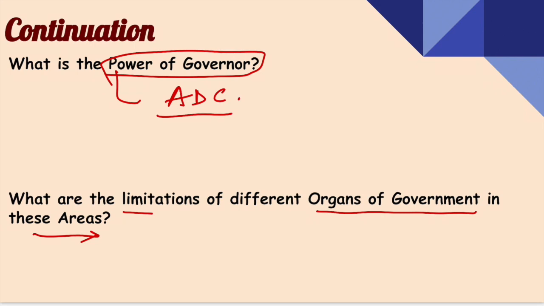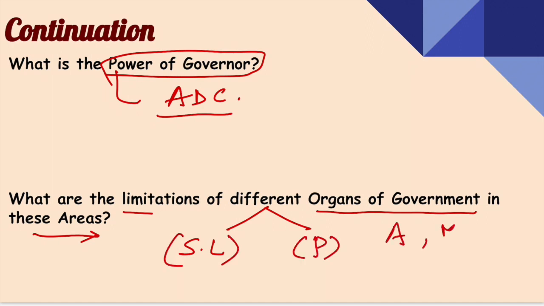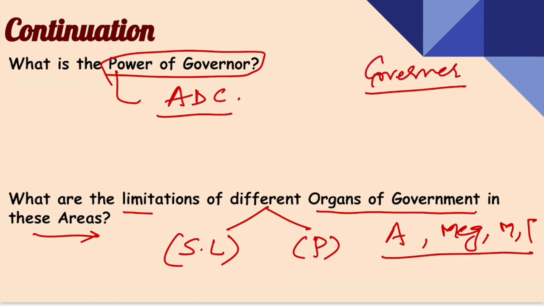It is simply asking whether the law made by the state legislature or parliament will be applicable to Assam, Meghalaya, Mizoram, and Tripura. Now, again, we will look into the power of the governor. For example, the governor is the ultimate authority to decide whether the law made by the state legislature and the parliament with respect to Assam will be applicable to Assam or not.